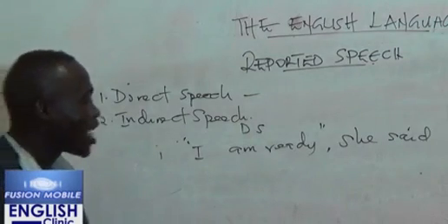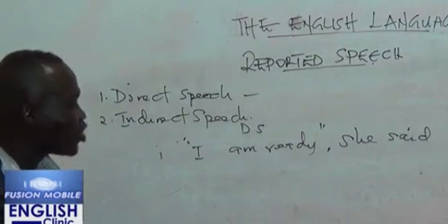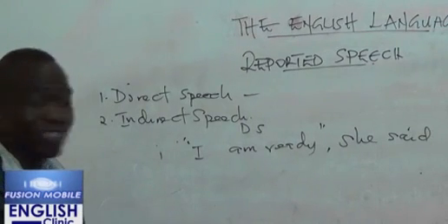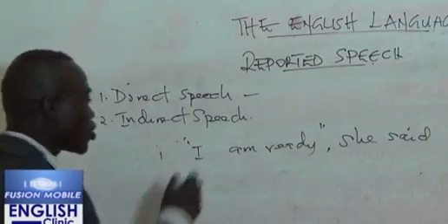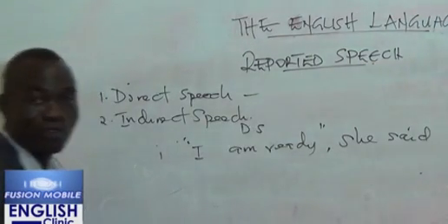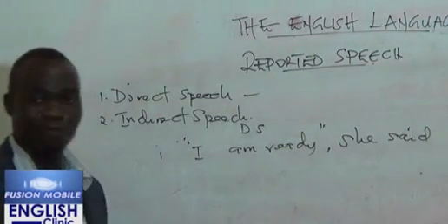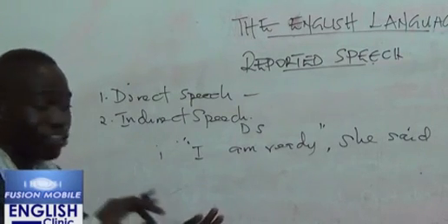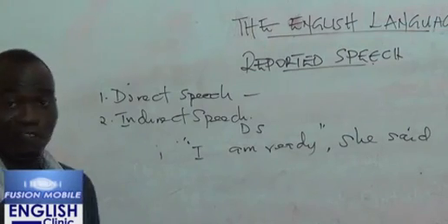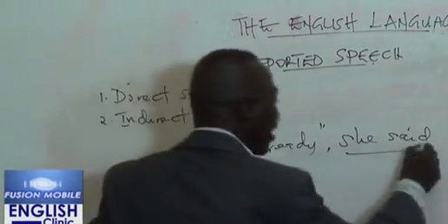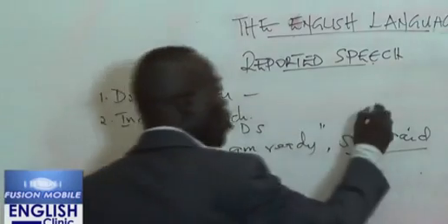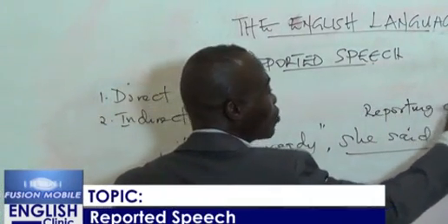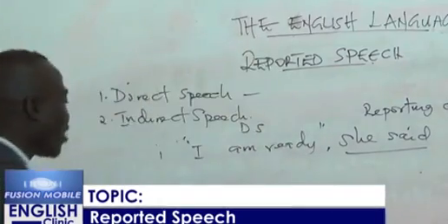So how do you recognize direct speech? In direct speech, the actual words of the speaker are always enclosed in inverted commas. What you have here, this is direct speech. This is what we call the reporting clause. The reporting clause. Let's consider another example.